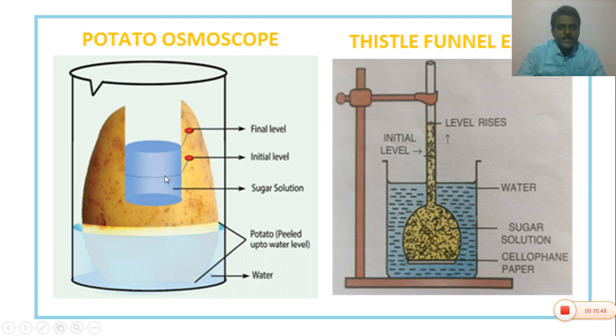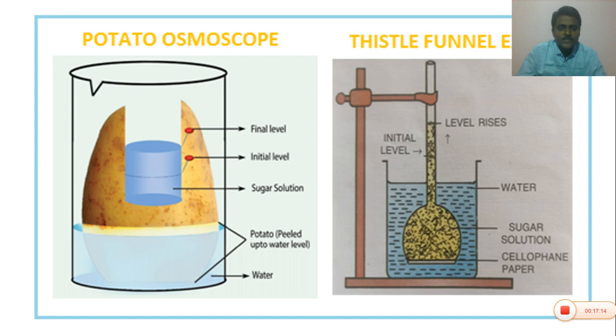So in the pit, 5 ml of sugar solution is added, and the initial level is noted by putting the bell pin. This potato is immersed in the beaker containing water.